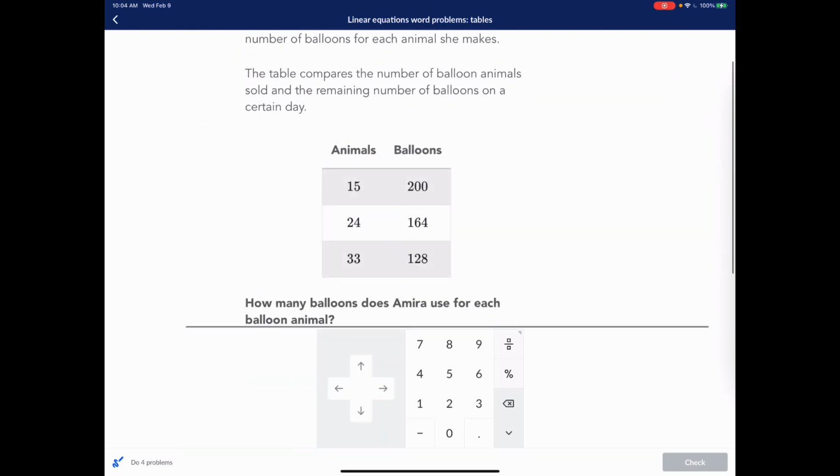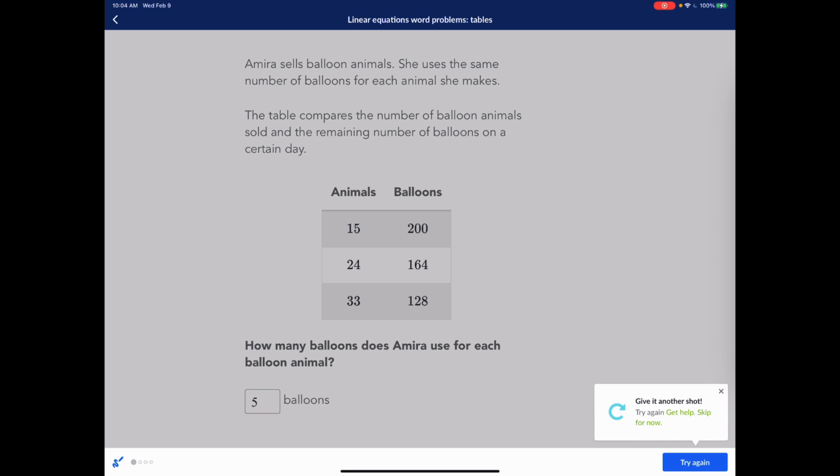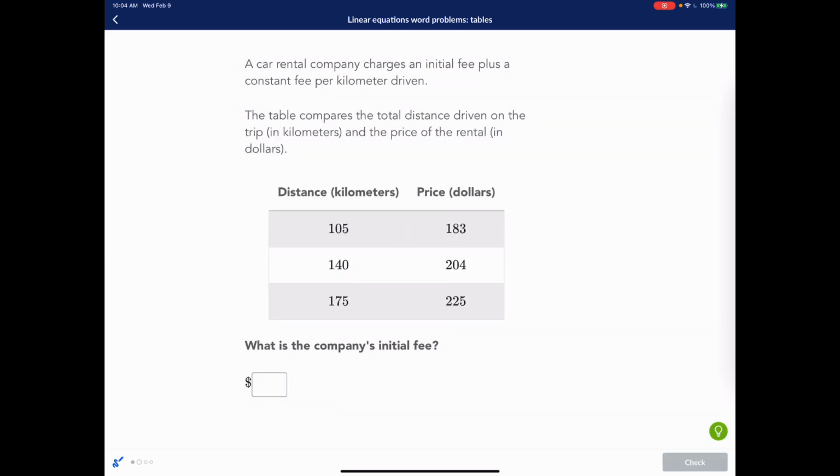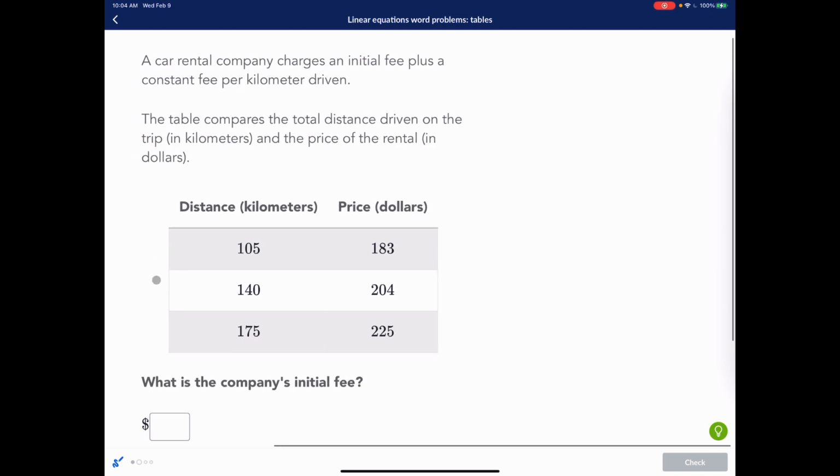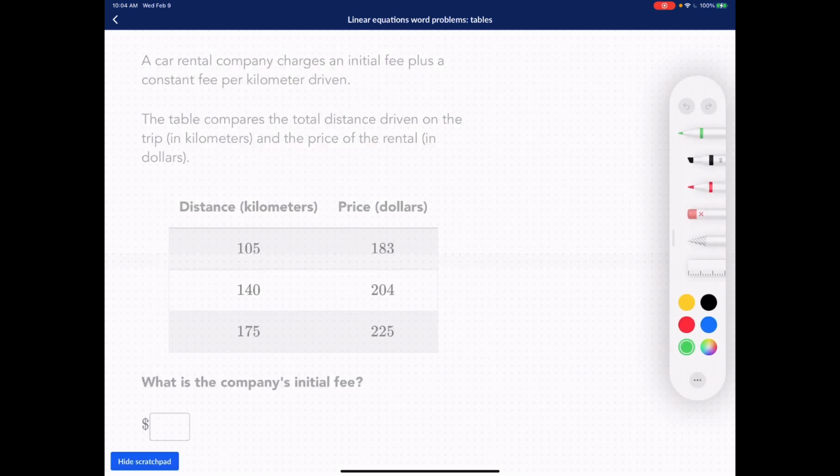Actually, this one is a slope question. I'm going to find the initial fee. A car company charges an initial fee plus a constant fee, which is the slope, and the initial fee is the y-intercept. The table compares the total distance driven on the trip and the price of the rental fee in dollars. So let's take a look.